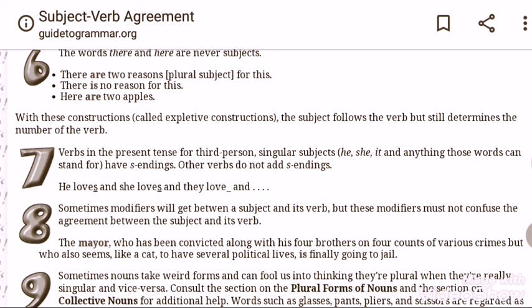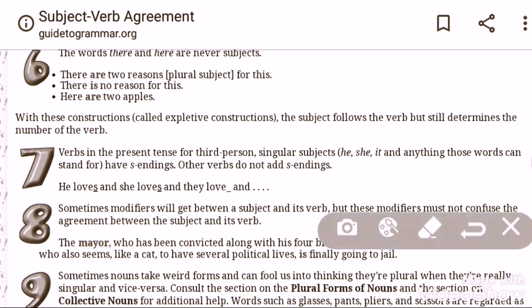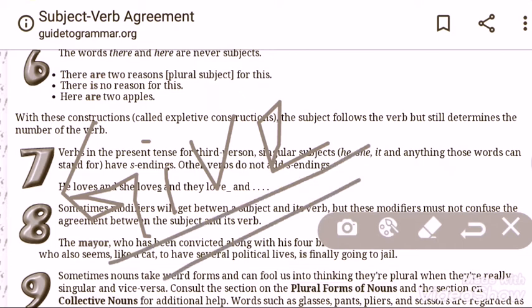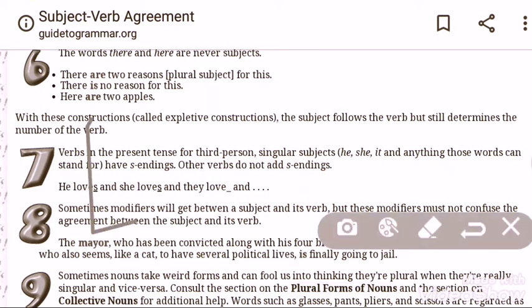In the case of subject and verb, it is just the opposite. In rule number 7, the same thing has been discussed. If the subject is singular, it takes a singular verb. If the subject is plural, it takes a plural verb. I would also like to mention that if there is nothing at the end of the main verb, that is actually plural. Suppose I give the example, give. Here there is no s or es. It is a plural verb. But if I write gives, it is singular.